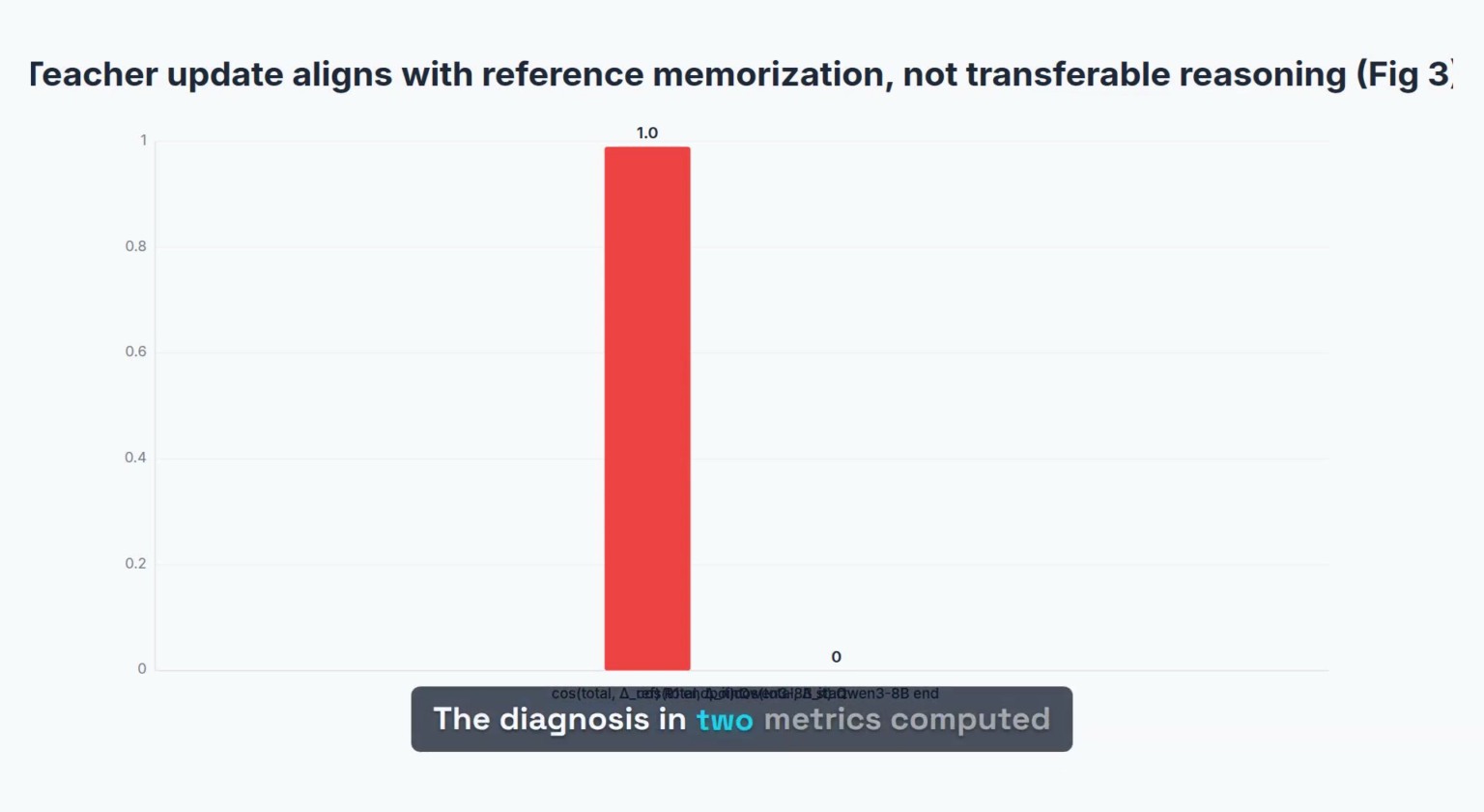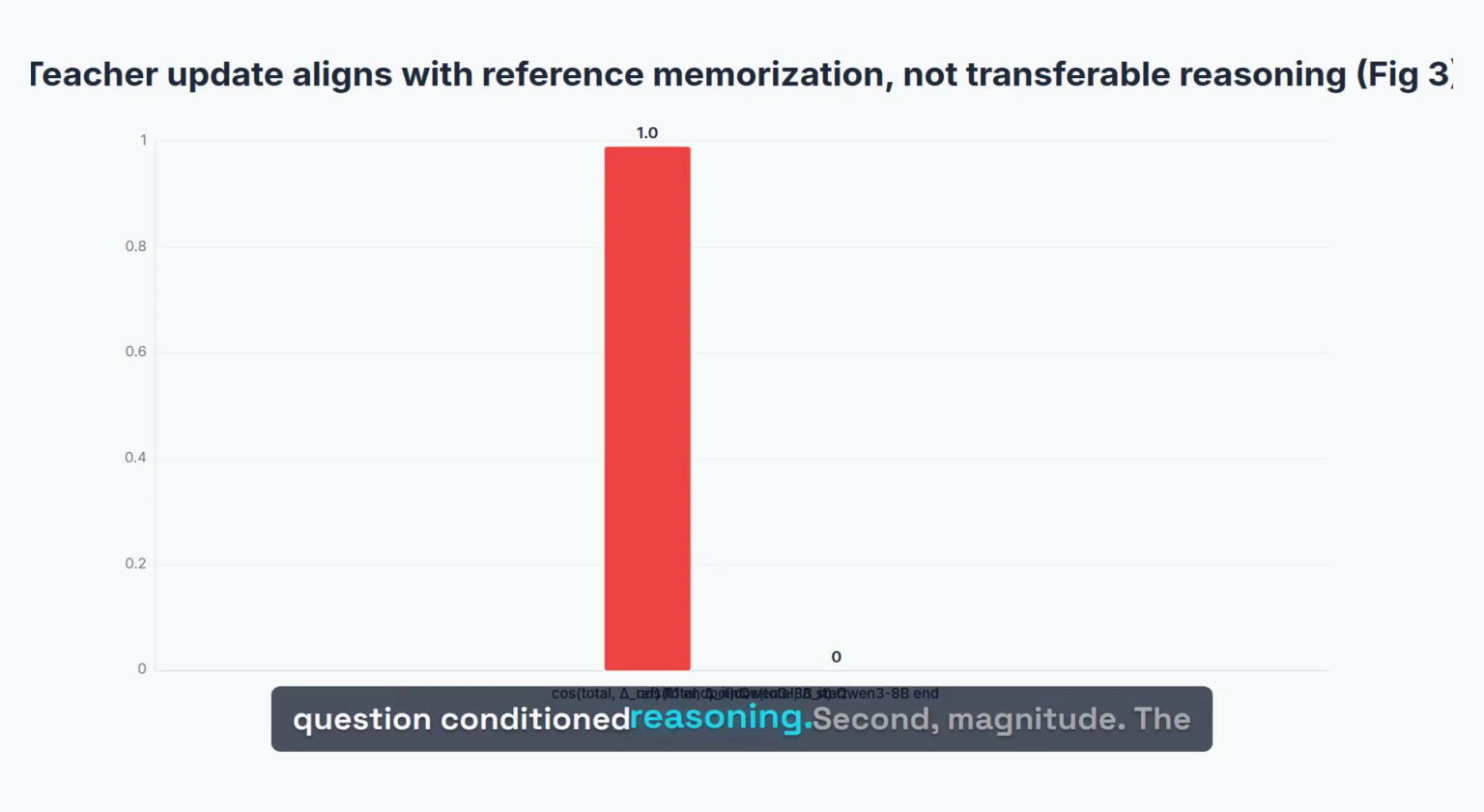The diagnosis in 2 metrics, computed across the whole vocabulary at every token. First, direction. The cosine similarity between the total update and delta ref stays high throughout training on both Qwen3 8B and R1-Distill 7B. On R1, similarity to delta ref climbs from 0.58 to 0.99 in the first 100 steps. The teacher persistently pulls the student toward the reference, not toward question-conditioned reasoning.